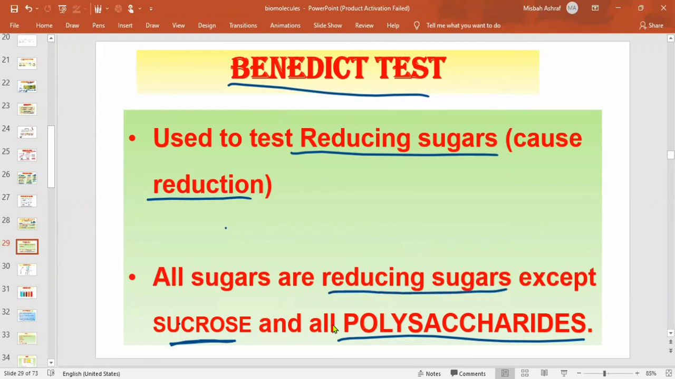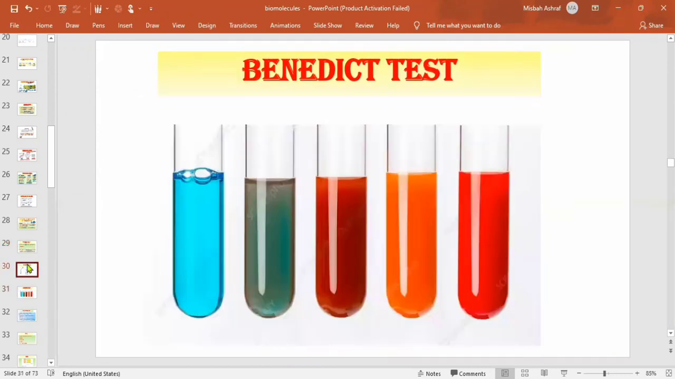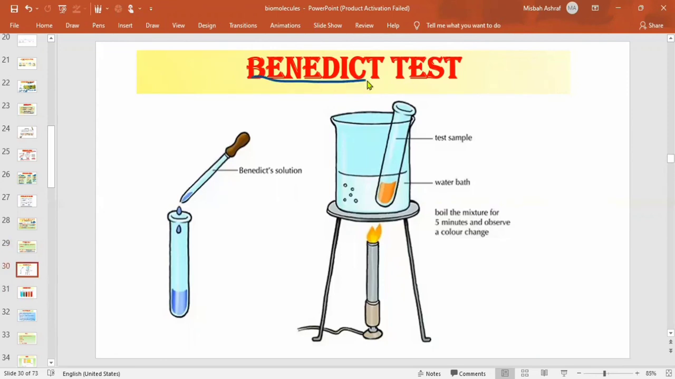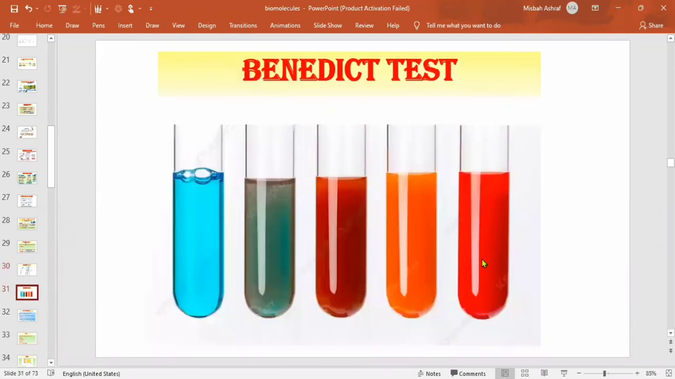They will give you this test, like glucose, galactose, fructose, maltose, which we have studied. How is this test performed? We add Benedict solution into the sample and then we heat. If our sample contains reducing sugars, then the Benedict color changes from blue to red.